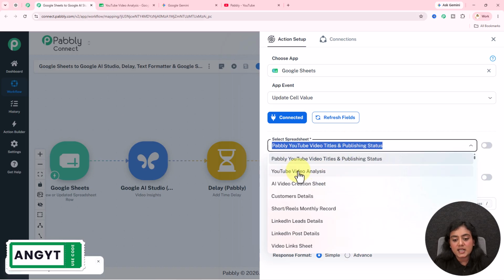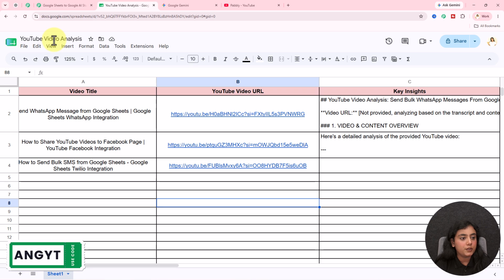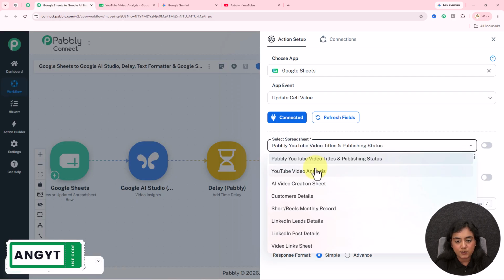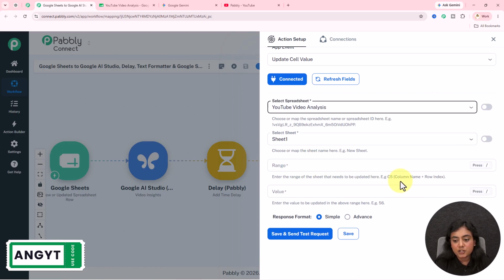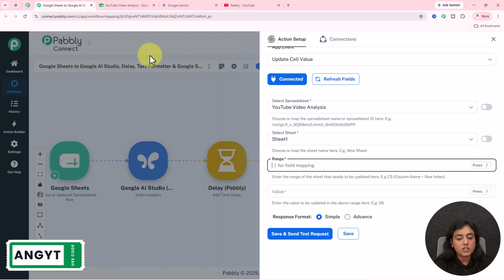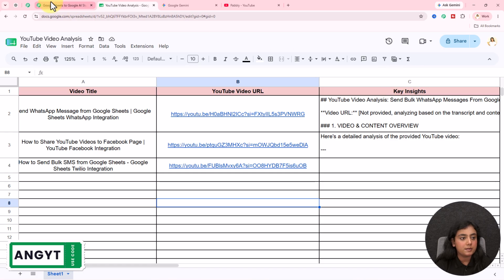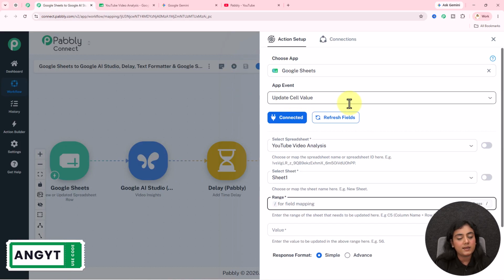For the spreadsheet, I have created a spreadsheet in the name of YouTube video analysis. So I'm going to select this spreadsheet from the drop down. Sheet is sheet 1, so I'll select the sheet. Range, we have to enter the column name and the row index. In which column do I want to update the data? In column C. The Google Sheets event is update cell value.